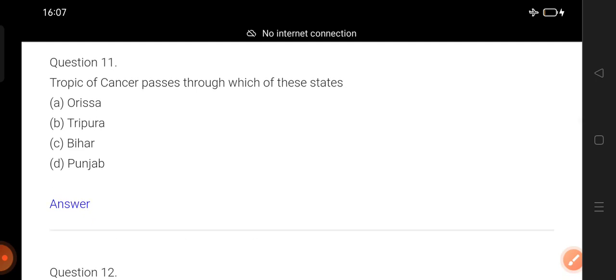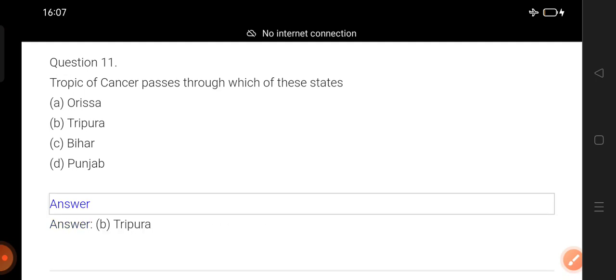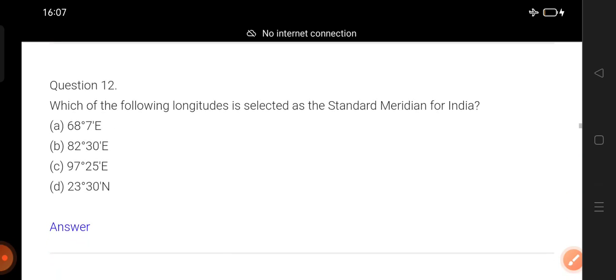Perhaps you know the answer, so let me begin the counting. 1, 2, 3. Disclose the answer. Okay, Tripura. Now, question number 12. Which of the following longitudes is selected as the standard meridian for India? Standard meridian of India. Which longitude?